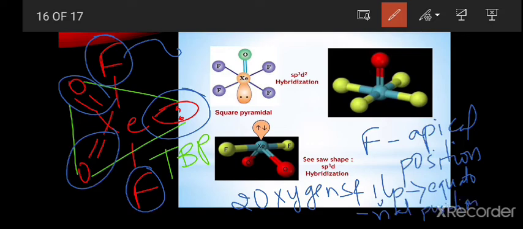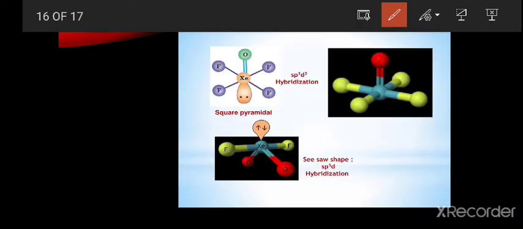This is about xenon dioxide difluoride, which has the seesaw shape. Geometry is trigonal bipyramidal. Next one, xenon oxytetrafluoride. Already we know that xenon oxytetrafluoride is the first oxygen-containing xenon fluoride compound.